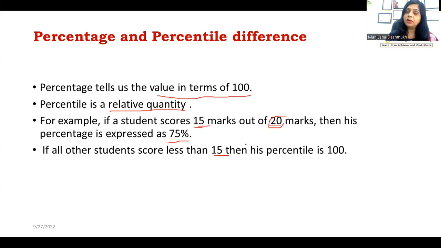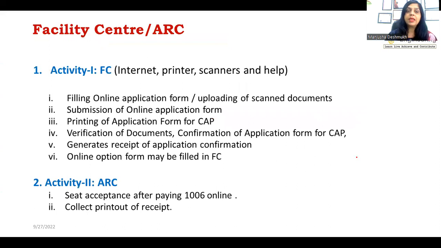But if that particular student is a topper, then his percentile is 100. So this is the difference between percentage and percentile.